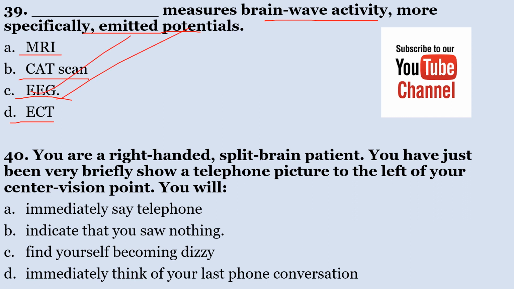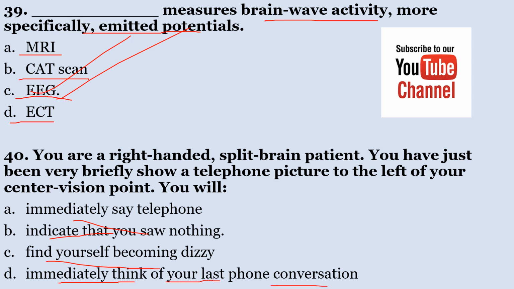Number 40, you're a right-handed split brain patient. You have just been briefly shown a telephone picture to the left of your center vision point. You will A. immediately say picture, B. indicate that you saw nothing, C. find yourself becoming dizzy, D. immediately think of your last phone conversation.